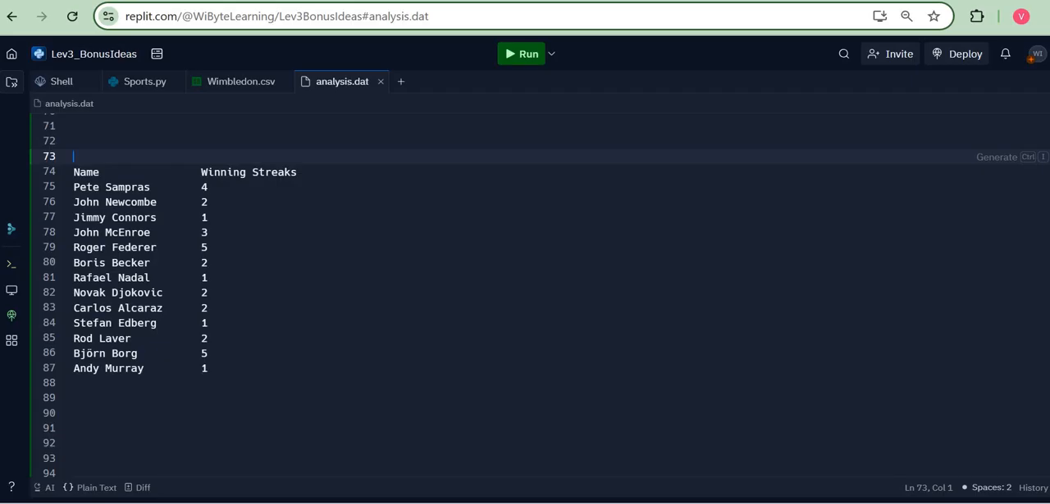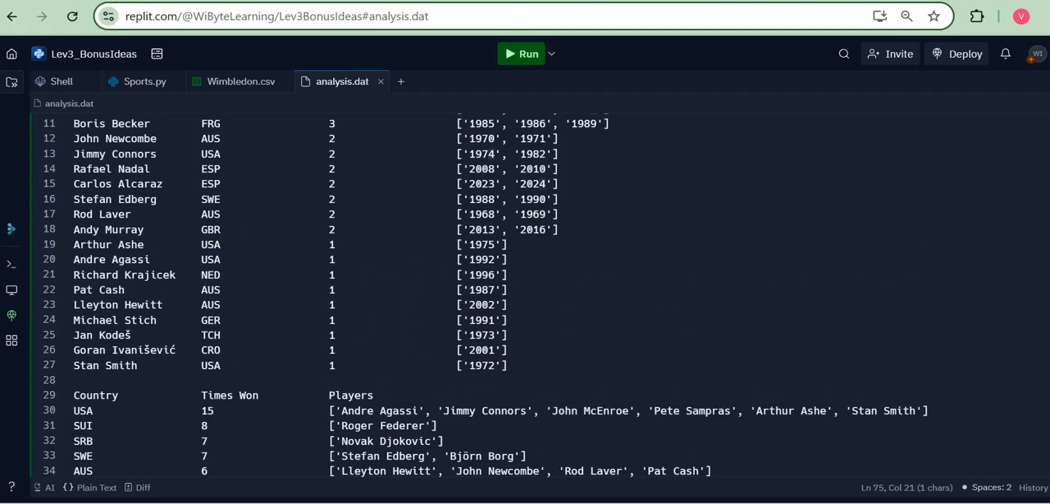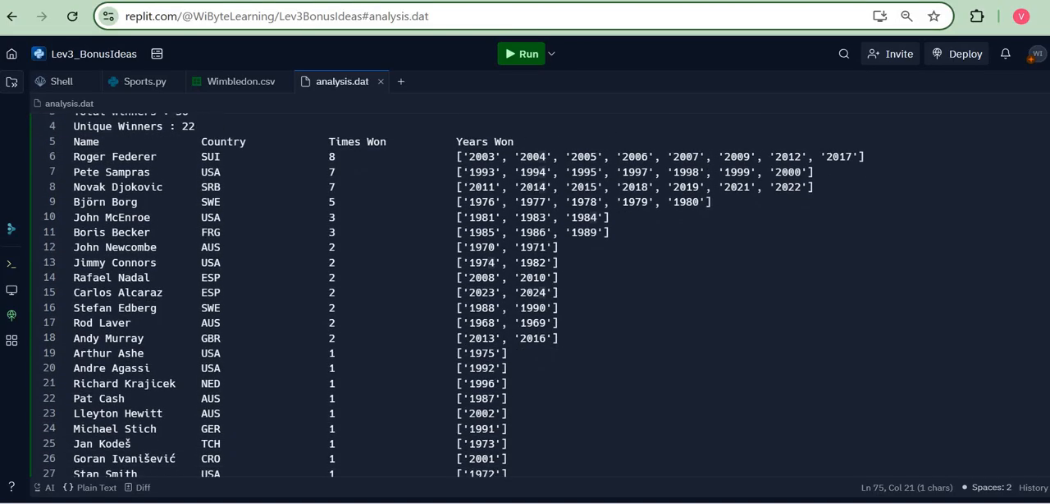Later on, we are going to make this a part of the analysis.dat. So, for example, like I said, Roger Federer, 5 years in a row. Bjorn Borg, 5 years in a row. Pete Sampras, say 4. Now, it turns out that this analysis, going from this list of years won to extracting the streaks, is in fact quite interesting. Lots of steps in this.